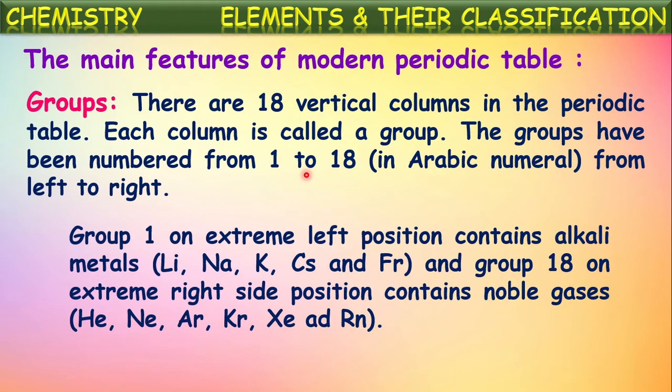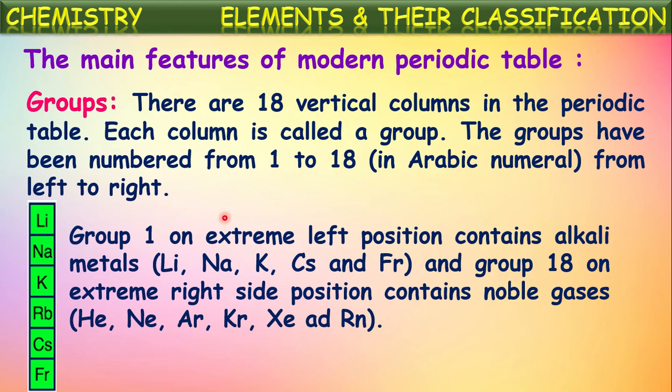Group 1, on the extreme left of the periodic table, contains certain highly reactive metals. These metals are called alkali metals. See here, what are those? Lithium, sodium, potassium, rubidium, cesium and francium. Of course, along with this there will be hydrogen also in this first column. But except hydrogen, the remaining elements in that column, lithium, sodium, potassium, rubidium, cesium and francium, are called alkali metals.